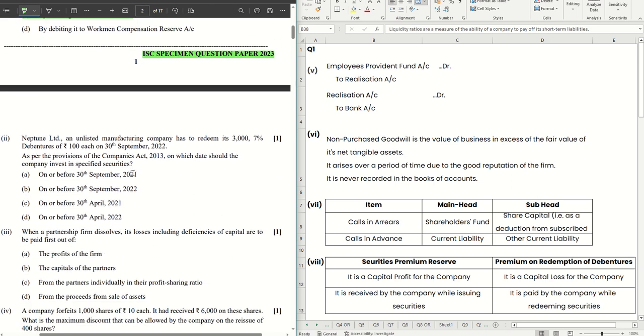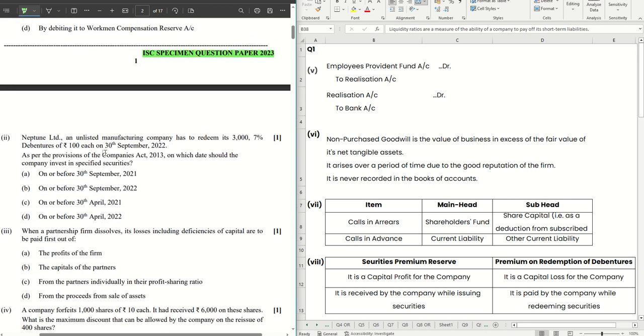The second one that we have got, Neptune Limited, an unlisted manufacturing company, has to redeem its 3,000 7% debentures of 100 each on 30th September 2022. Now again, first check that you have to run is whether an unlisted company, manufacturing company is required to have a DRI.